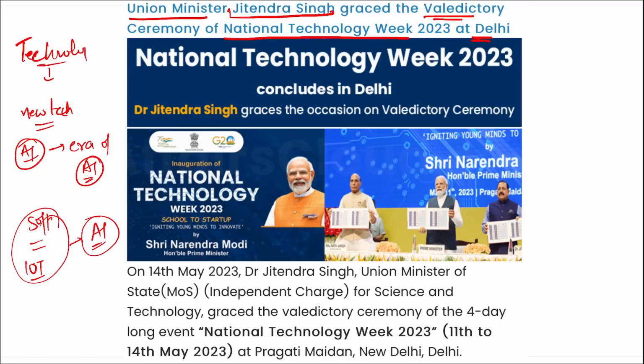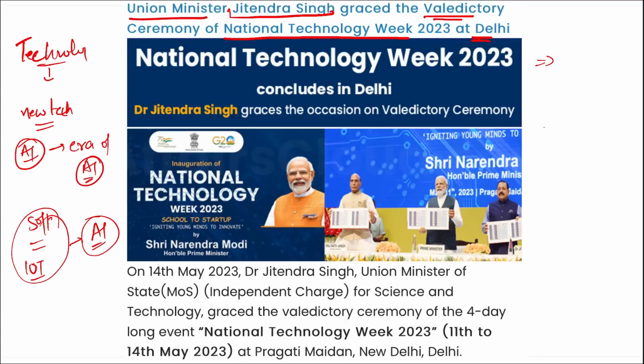In order to make people aware about these new technologies and to promote them, to bring out the use cases of these new technologies also, this technology week was held. Apart from this, new advancement in different materials, new advancement in different softwares, new advancement in defense technology will be talked about here. Correct?